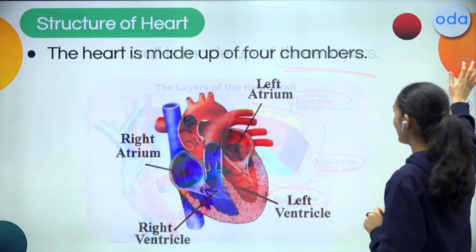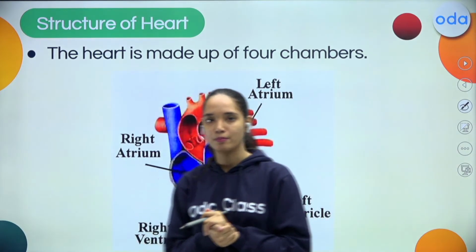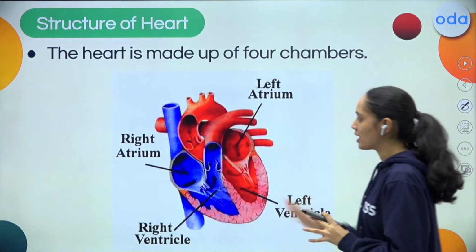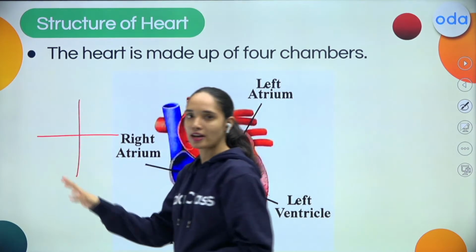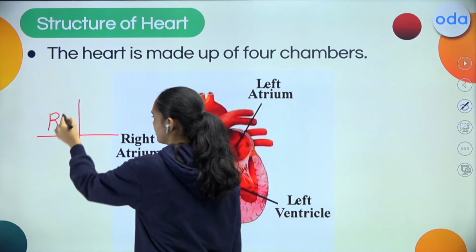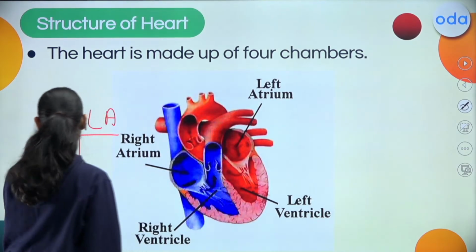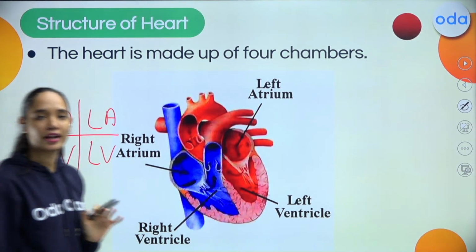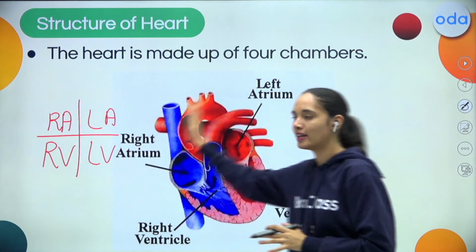Okay. So moving ahead, my dear students, apart from the heart wall, our heart is also made up of chambers. The heart is made up of 4 chambers. If we consider this as a heart, we can divide it into 4 chambers. That is right atrium, left atrium, right ventricle and left ventricle. So this is how we can divide the chambers of our heart. You can divide the heart into right side and left side.